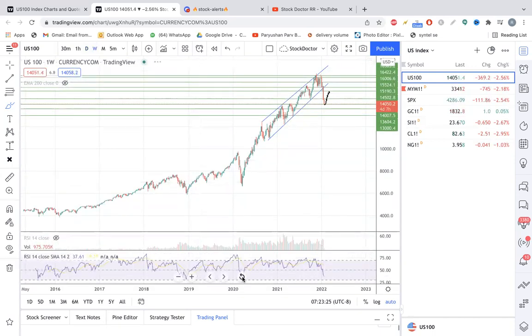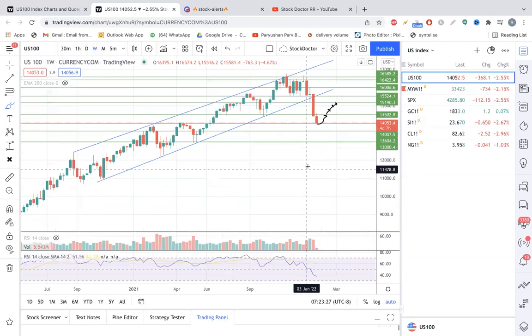On the weekly chart also, if you see here, it has clear cut given a very big red candle. Okay, that is the sign where we should be thinking about taking out our investment from the long term portfolio. Now we will wait for the bounce, right? And that bounce can come towards 14,500 to 15,200 also. So this will be the right level where you can exit your longs, right?